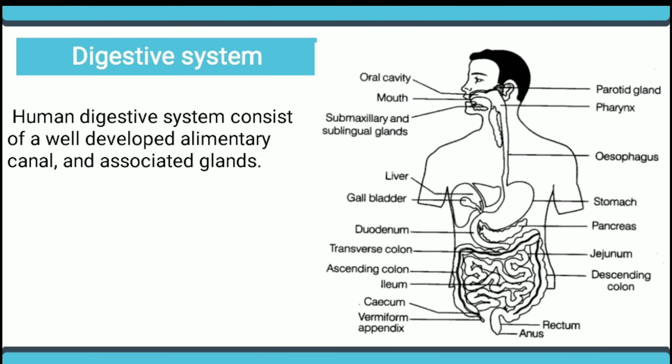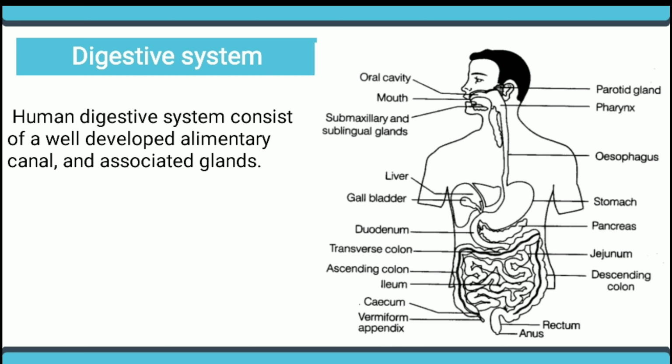The human digestive system consists of a well-developed alimentary canal and associated glands. The alimentary canal is a long, coiled, muscular tube, about 6 to 9 meters in length. It starts with the mouth and ends with the anus. The associated glands consist of the salivary glands, gastric glands, liver, pancreas, gallbladder, and the intestinal glands.